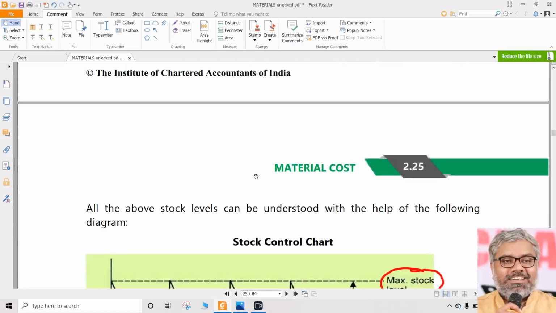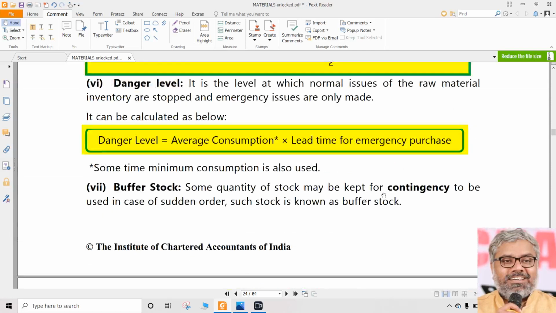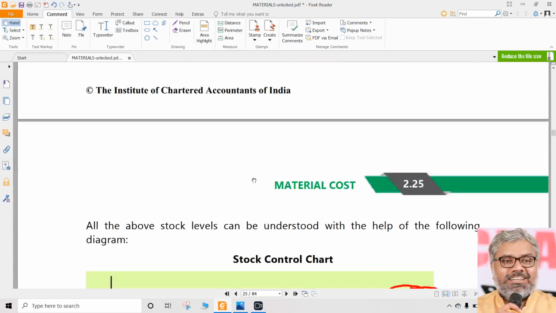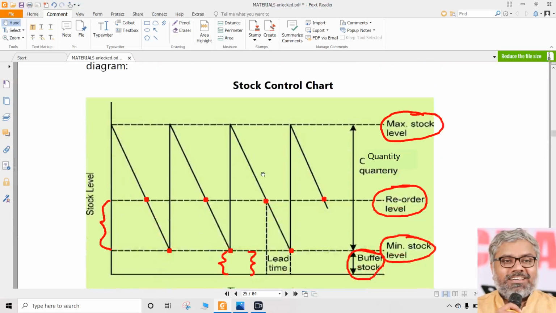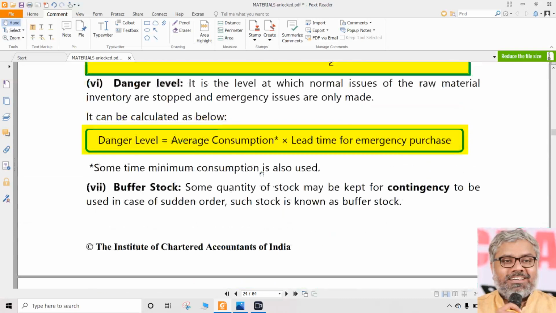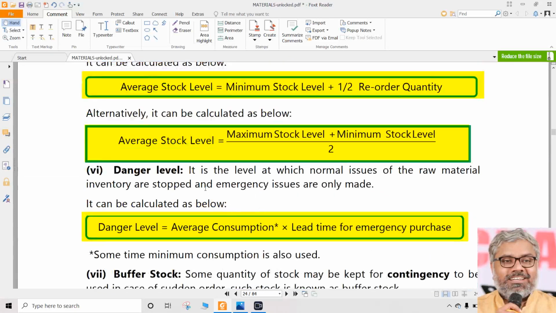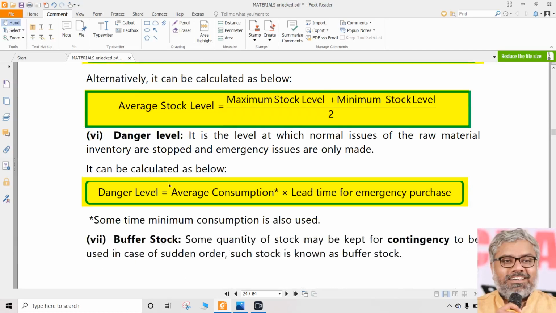And in addition to this, sometimes there can be additional stock that is kept for contingency for sudden ordering. That can be called as buffer stock. No formula for that. How much buffer stock to be maintained completely is left to the organization. There is no need to have a formula for buffer stock. As I told, danger level and buffer stock can be same also for many organizations.